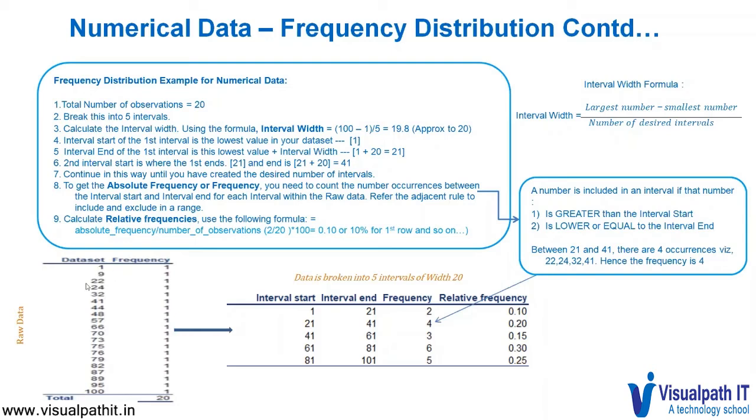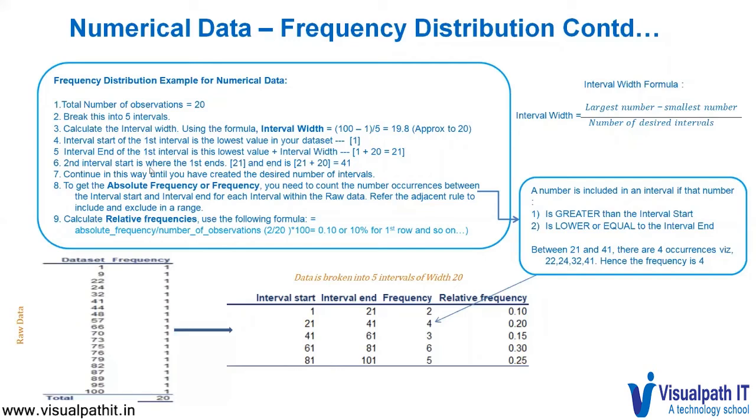Next, the interval start of the first interval is the lowest value in your data set, which is 1. The interval end of the first interval is the lowest value plus the interval width, which we just calculated in step 3. This is 1 plus 20, which is 21. We keep expressing this in the frequency distribution table under interval start and interval end: 1 to 21, 21 to 41, 41 to 61, 61 to 81, 81 to 101.